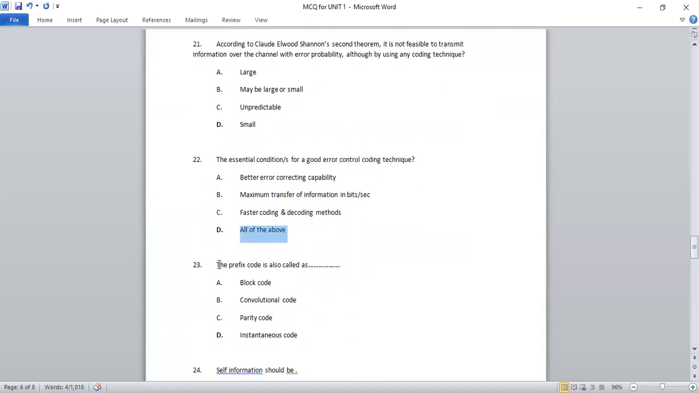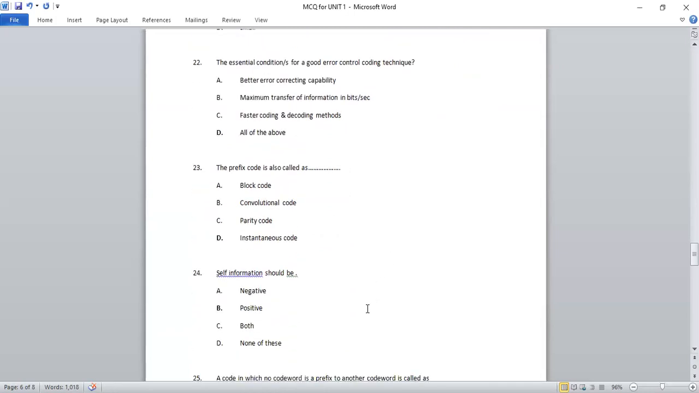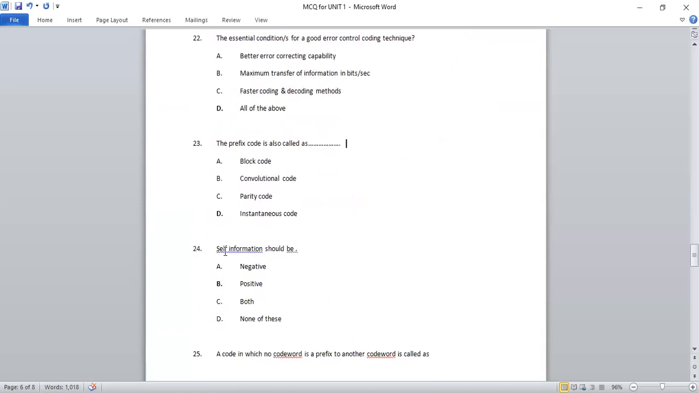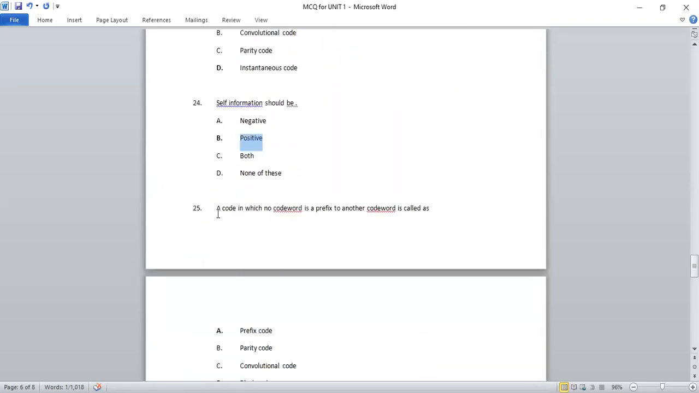Next one is the prefix code is also called as, this I have already told you in my lectures. It is instantaneous code. So the second name for prefix code is called as the instantaneous code. This you have to remember. Next question. Self-information should be negative, positive, both or none of these. So it should be positive.